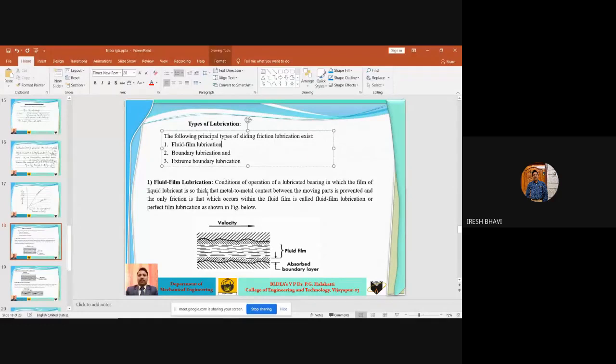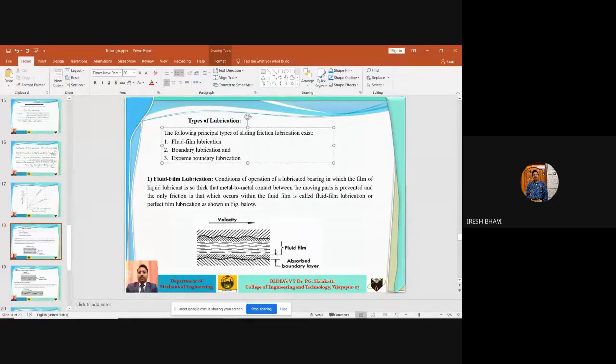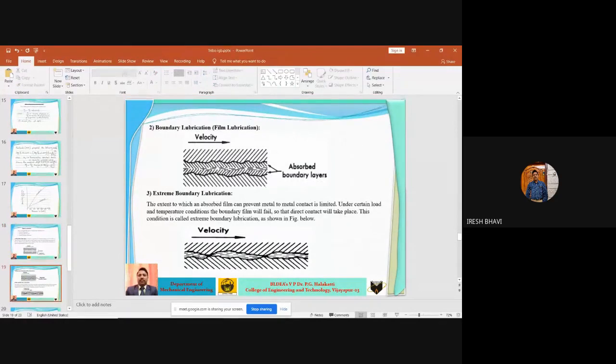Okay, then let us discuss the second type of lubrication system, that is the boundary lubrication system. This is the figure for the boundary lubrication system. You see that the thickness of the oil film has reduced, only this much thickness is there, very small. You see this dotted line and this dotted line, a very small thickness of oil film is present in between the two metal surfaces.